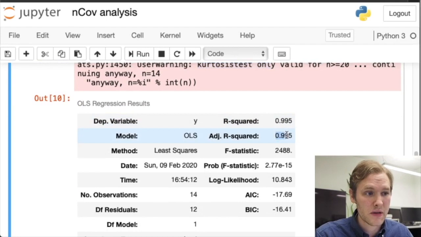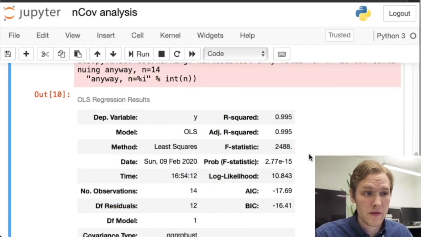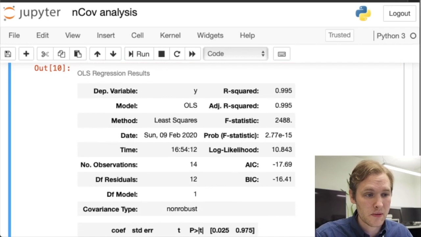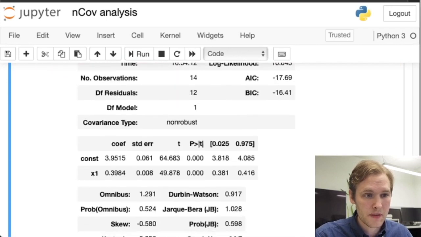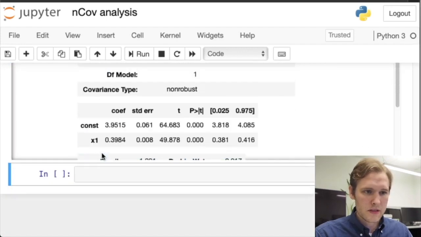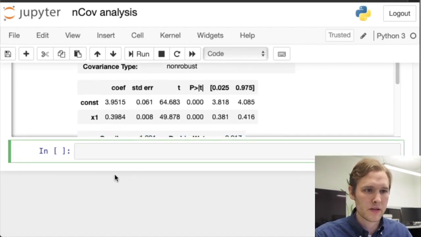And as we can see, the R squared is very high at 99.5%, meaning that 99% of the variance in the data can be explained by this simple model, right? So here we have a constant term, it has a coefficient, and we have a slope. Good. And now we will try to plot this to see how that looks.